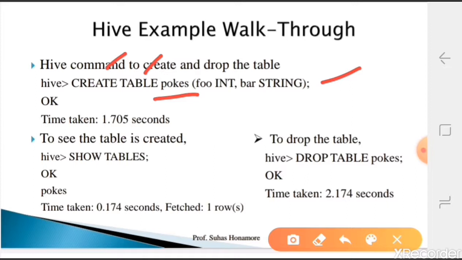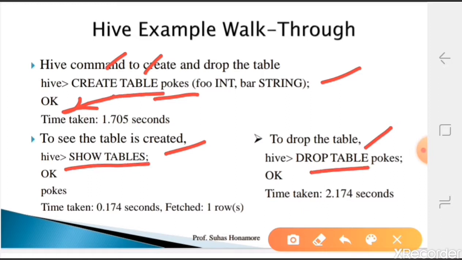Whenever it executes successfully it always gives the message OK. If it fails it will give a failure message, and the corresponding line or any failure information. Like that you can run show tables, drop table, or any modifications. You can also keep all these things in one single file and run it as a script.